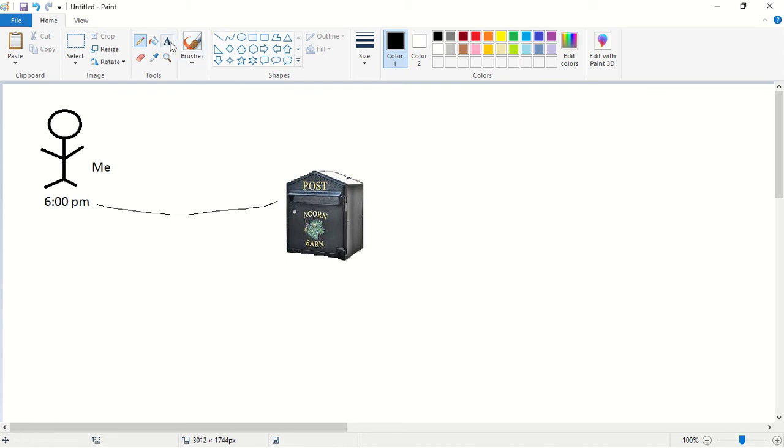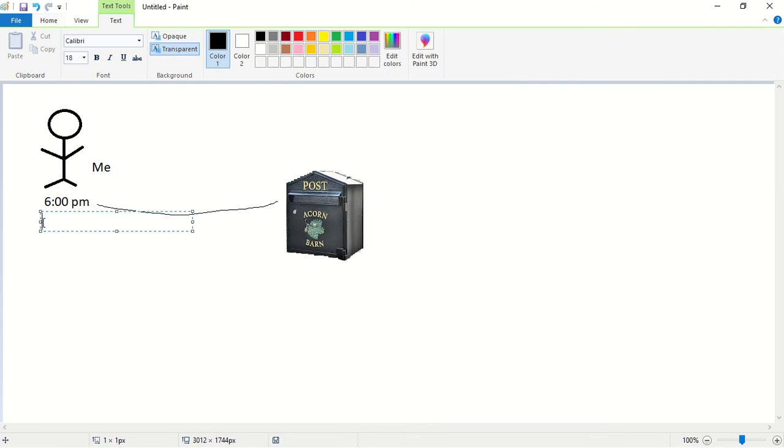Then after half an hour, at 6:30 p.m., I checked. Is there any letter for me? There was no letter. Then I checked at 7 o'clock, and there was no letter for me. Next, every half an hour and 45 minutes, I kept on checking the letter box. Is there any letter for me? There was no letter.